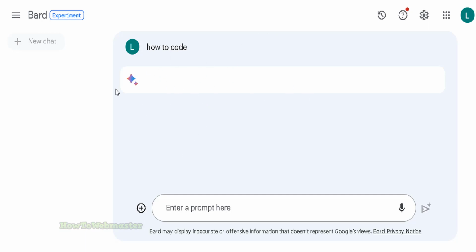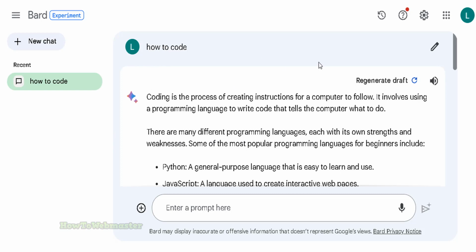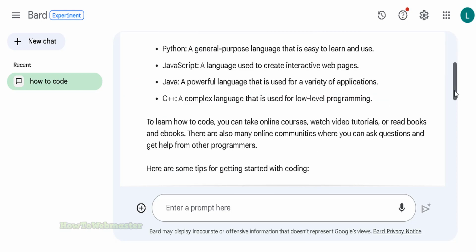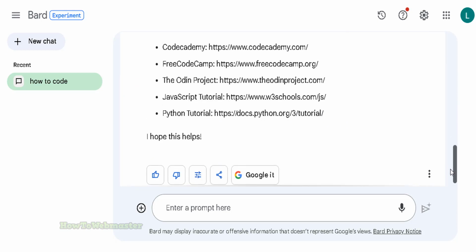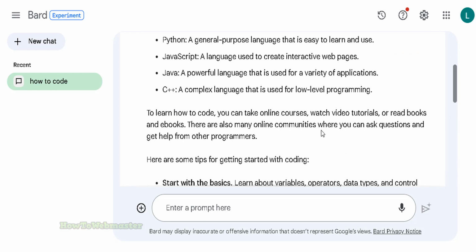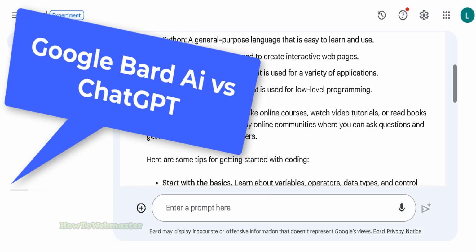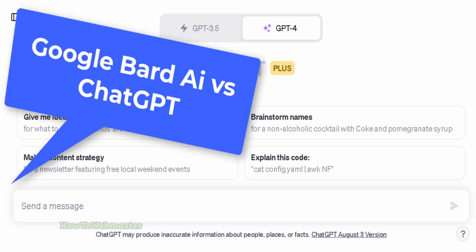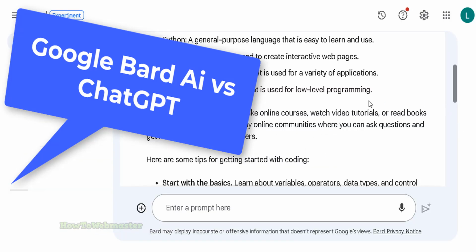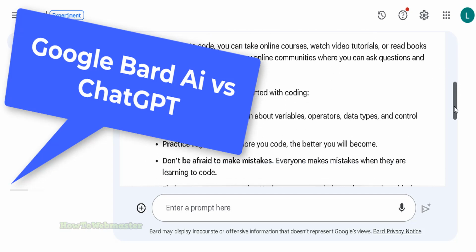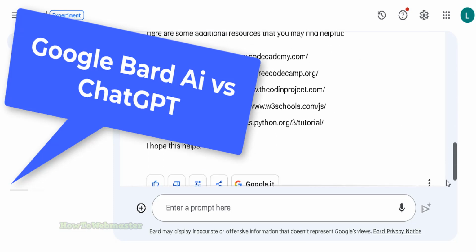And this is real time. So here you can see it gave the answer right here, how to code. Pretty comprehensive. So this is more like ChatGPT with the AI chatbot, and I'll make a comparison later on between Bard and ChatGPT and do some other comparisons like article generation, which one is better, which one can bypass the AI content detection tools.